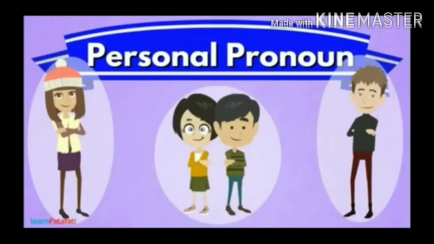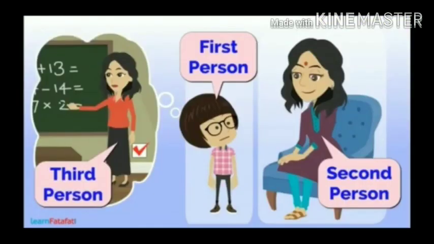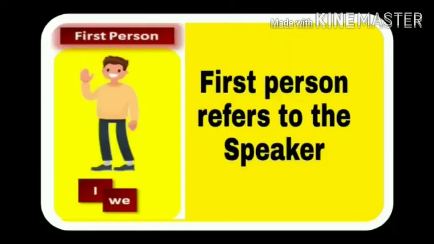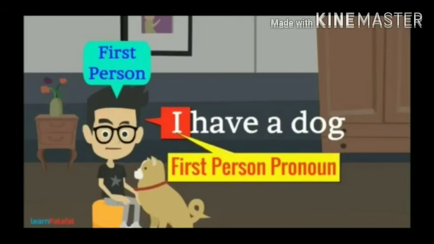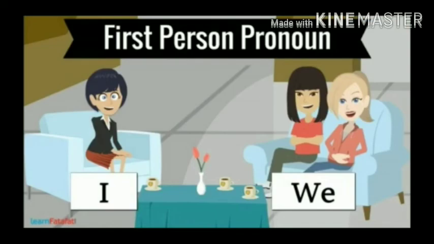Personal pronouns can also be categorized based on the types of person. Basically, there are three types of person: first person, second person and third person. A first person pronoun refers to the speaker, the one who is speaking. When we talk about ourselves, our opinions, and the things that happen to us, we generally speak in the place of first person. For example, I have a dog. So the word I, we comes under first person.